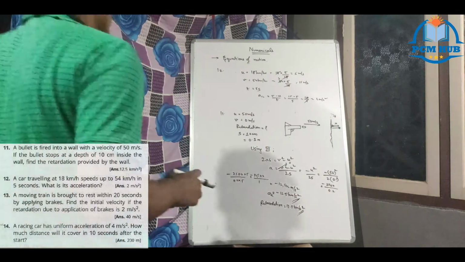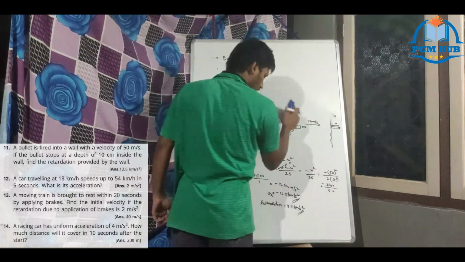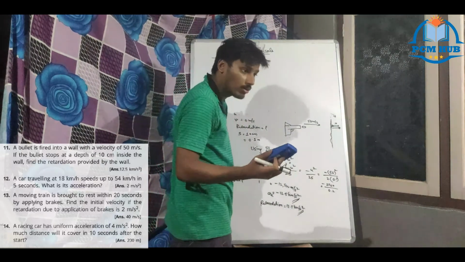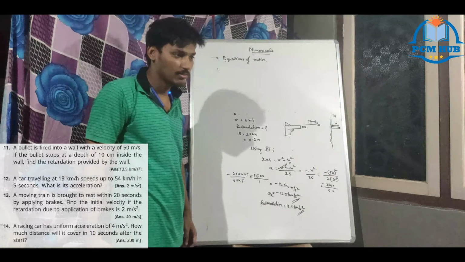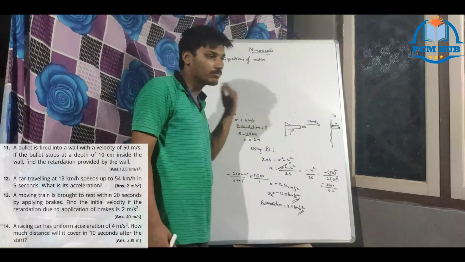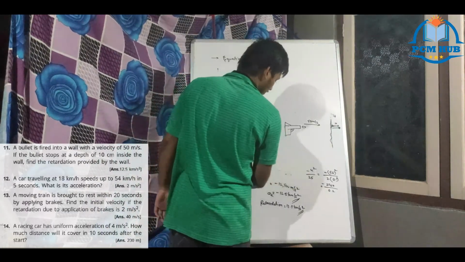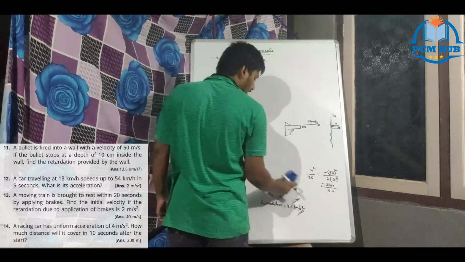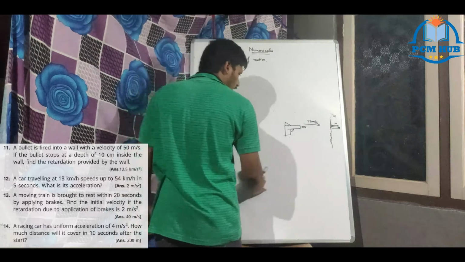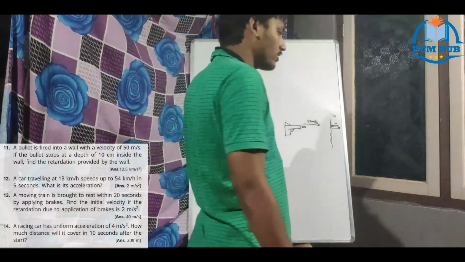Over? Next we will go for 13 and 14, the last two problems. Note this down also. Diagram. Why will you not note the diagram? Diagram is most important here. The concept is only the diagram. In the examination you will get confused if you don't note the diagram. I am telling you 101 times, whatever is written on the board and whatever is shown on the board is very, very important.